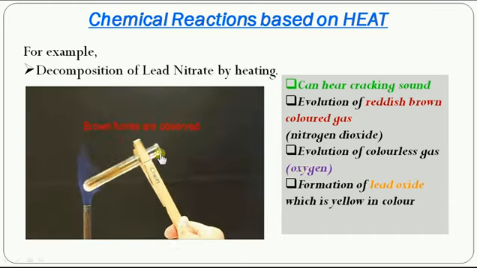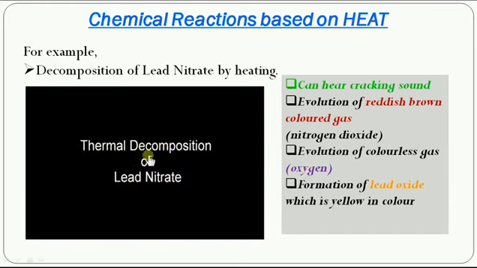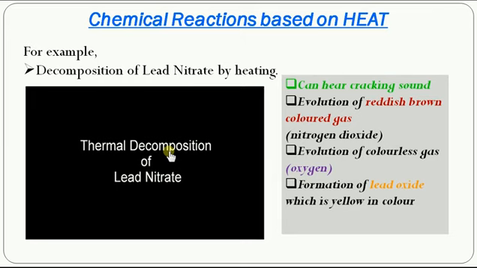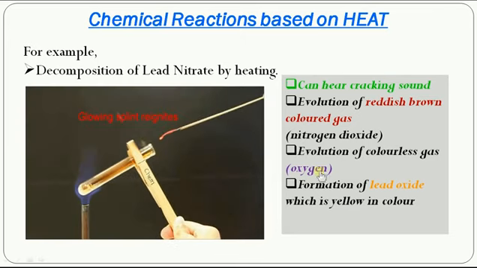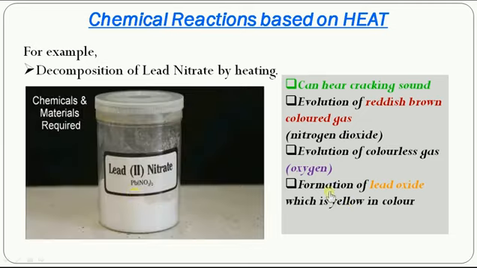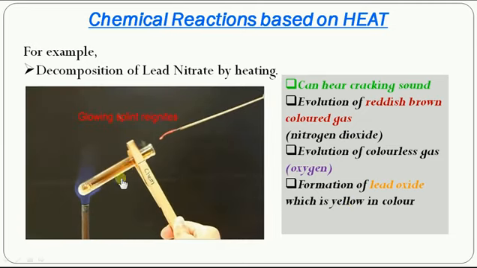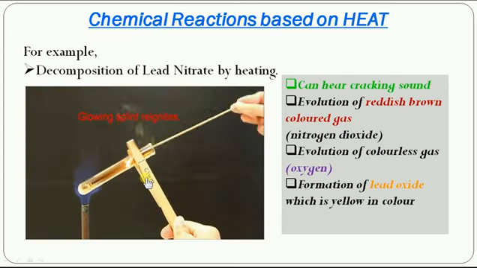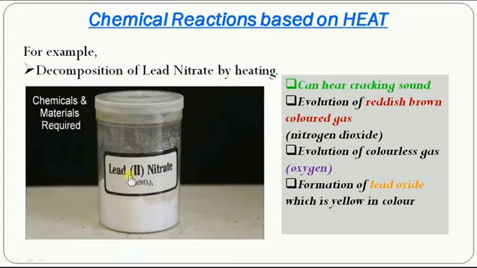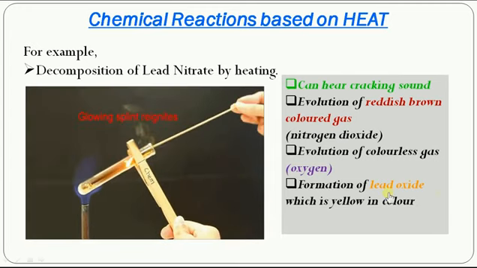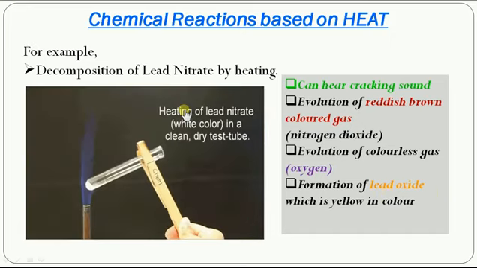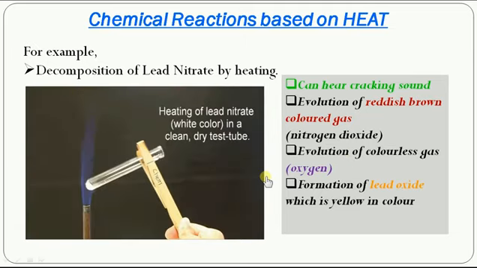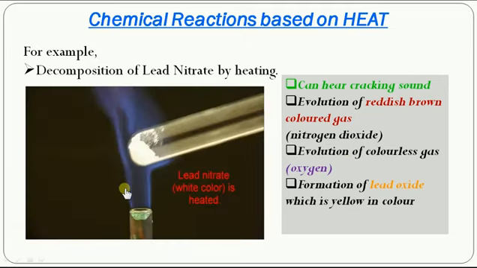You could see the wooden splinter rekindles when you introduce it into the test tube. That indicates the presence of oxygen, and the formation of lead oxide, a yellow colored substance. You could see finally the precipitate here, a yellow colored substance. When you closely watch, you could see the yellow colored substance. This is nothing but lead oxide. So the lead nitrate decomposes to form lead oxide, nitrogen dioxide, and oxygen. This is what this experiment showed to us.